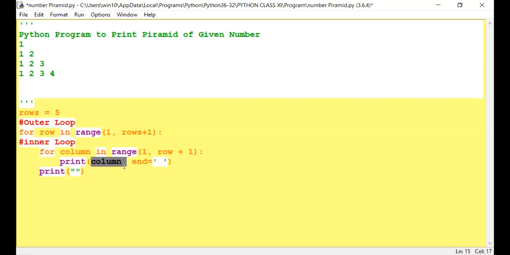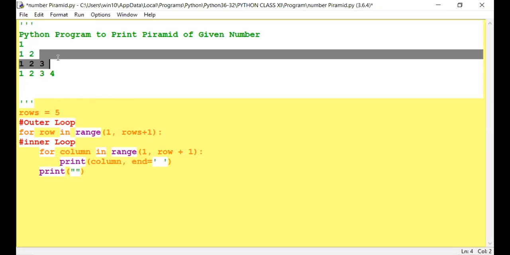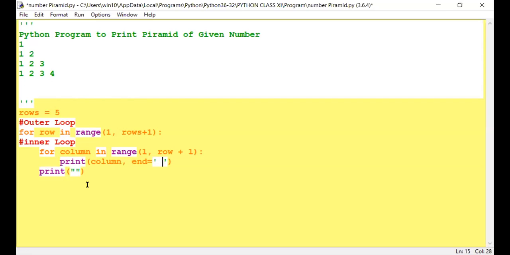First I am printing column, comma, and end equal to empty. It means first it will print 1, then it will print a space, this empty space. See here, after 1 there is a space, you can view. Then it updates again and prints this one, updating with 1. So 1 and 2, then third will be a space. Again the loop will be executed, then 1, 2, 3, and last, instead of 4, it will make a space. And again it will be updated, it will print 1, 2, 3, last will be space.